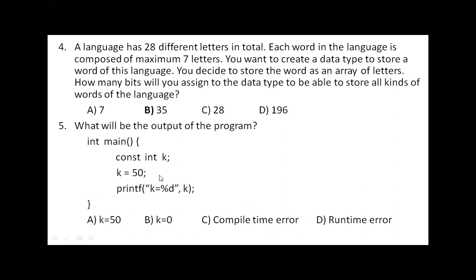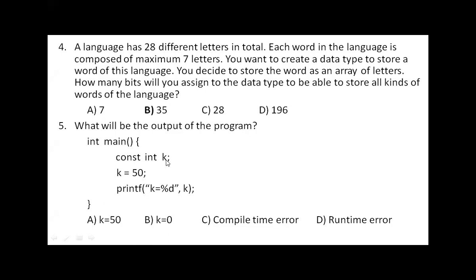So we'll get a compile time error because when we declare an integer variable as constant type, constant variables must be initialized. So you are saying that the variable k is constant. That means you cannot change its value. In such case, you must give some initial value to this variable. Here you are assigning a value to k afterwards. It is nothing but you are trying to change the value of k. That's how the compiler thinks. So when you say k is a constant, you cannot assign another value to k.